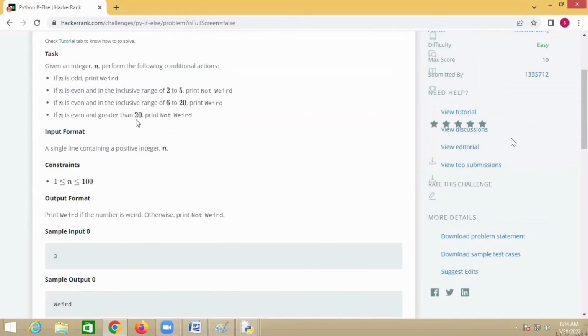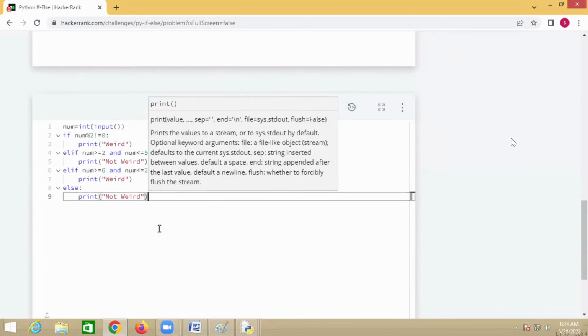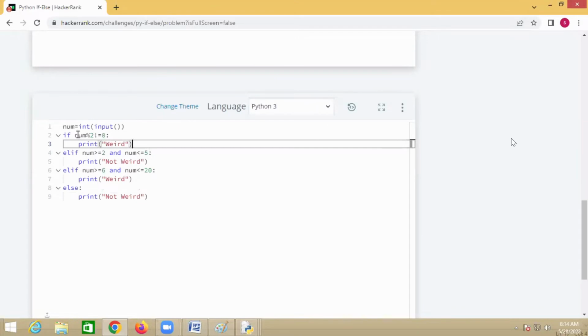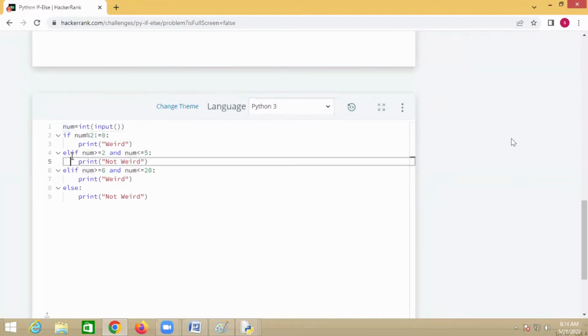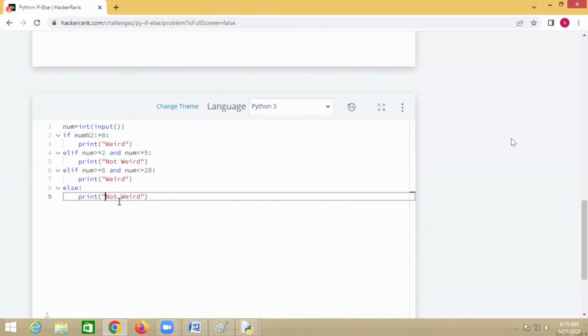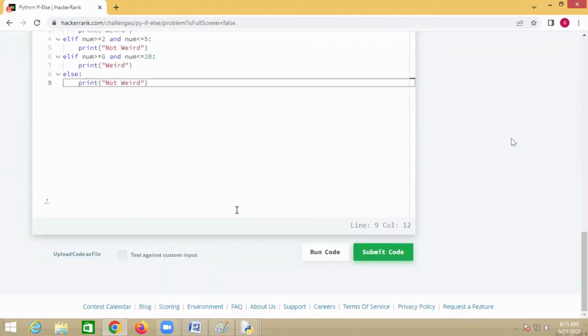These are multiple conditions, right? See, first you check for an odd number. If it is not odd, then it is an even number. Now you have to check only the inclusive ranges: 2 to 5 is Not Weird, 6 to 20 is Weird, and greater than 20 is Not Weird. So how many conditions? 1, 2, 3, and the last one is greater than 20. Right? Just click on run code. First run the code.